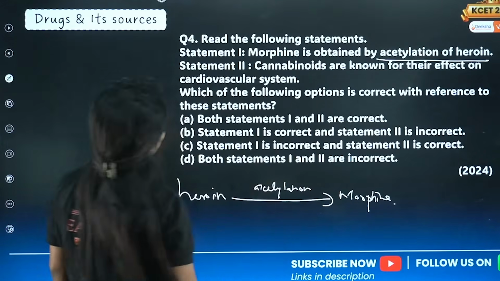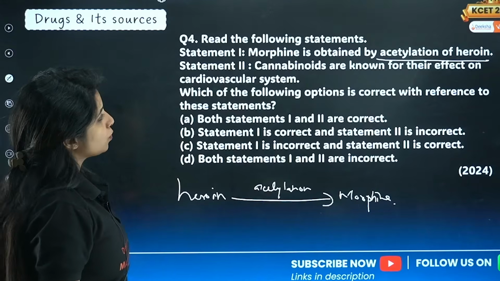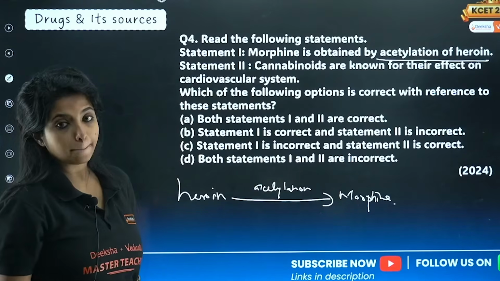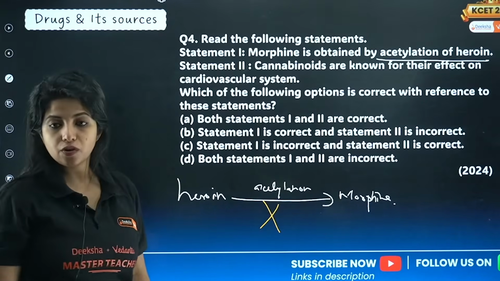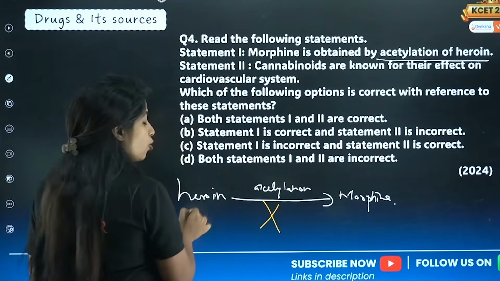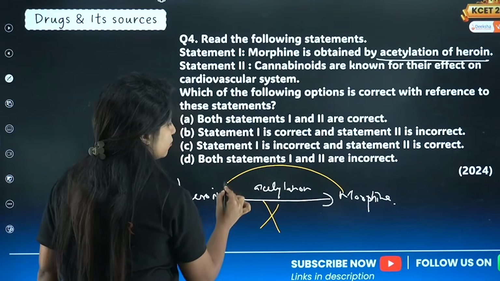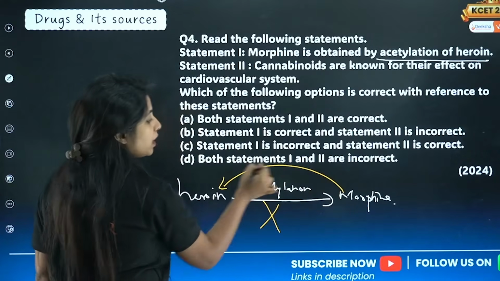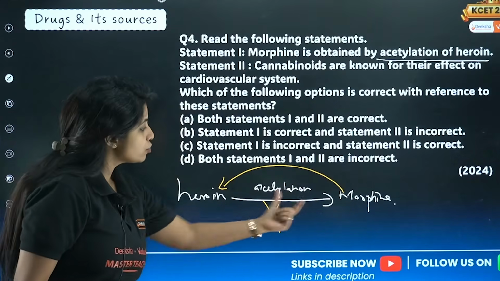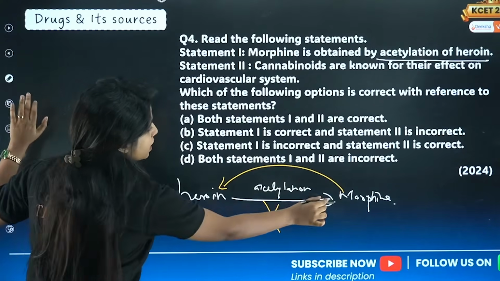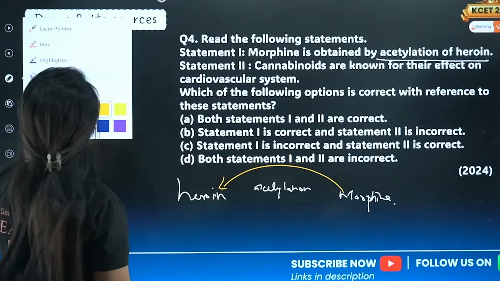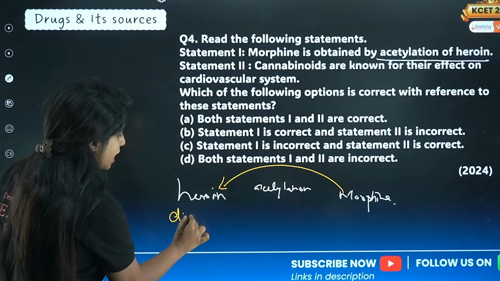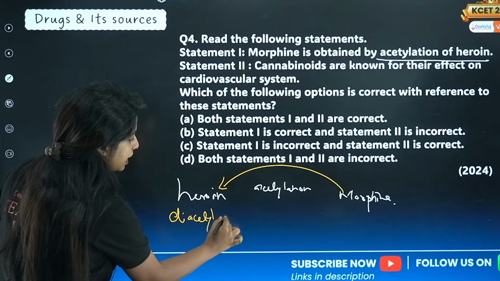Okay, let's see. And statement 2: Cannabinoids are known for their effect on cardiovascular system. Actually, this first statement is wrong. Why? You get heroin out of morphine when morphine undergoes acetylation. So the arrow should be in the opposite direction. Morphine undergoes acetylation to become heroin, and heroin is also known as diacetylmorphine.